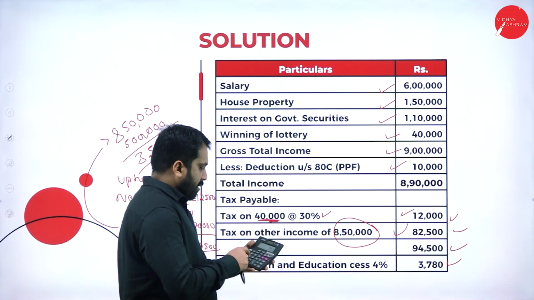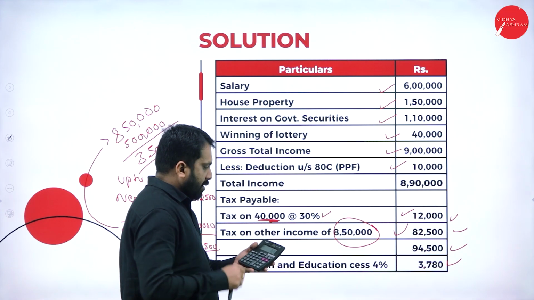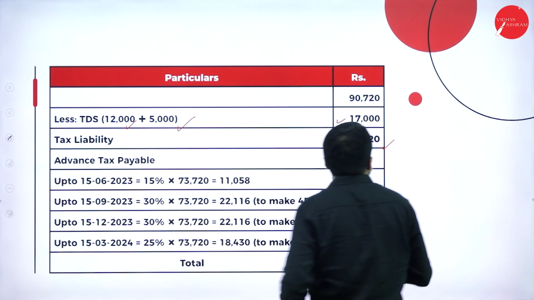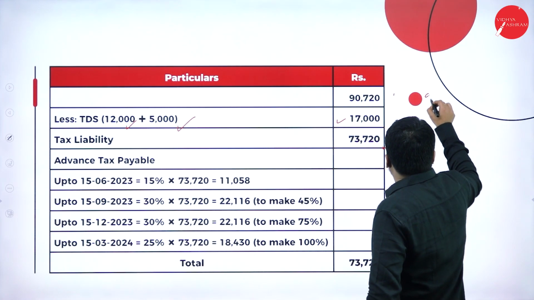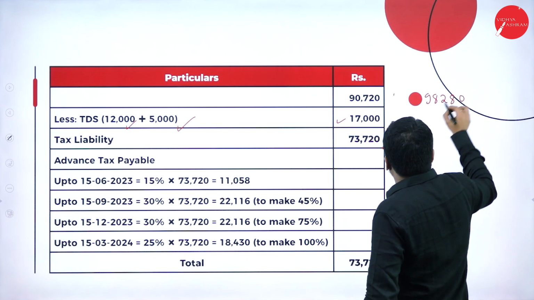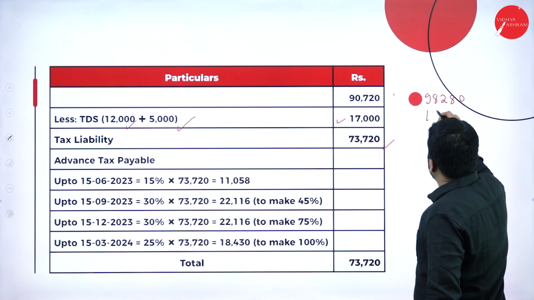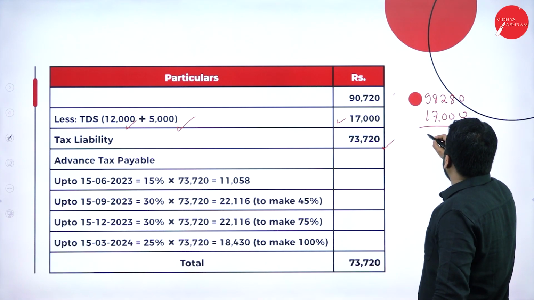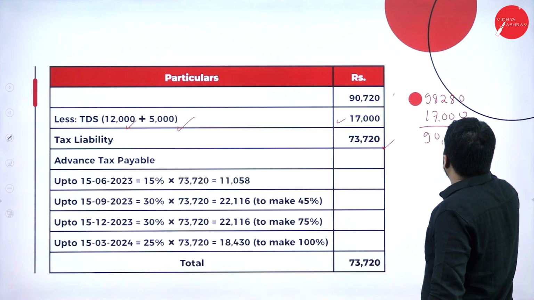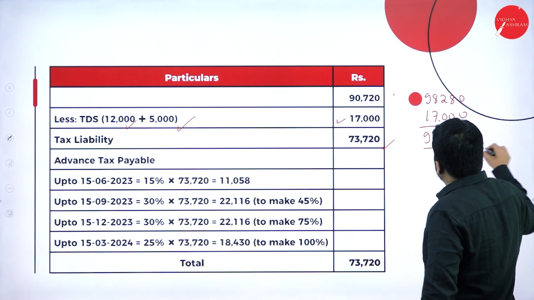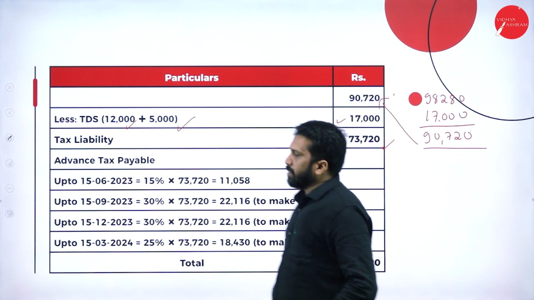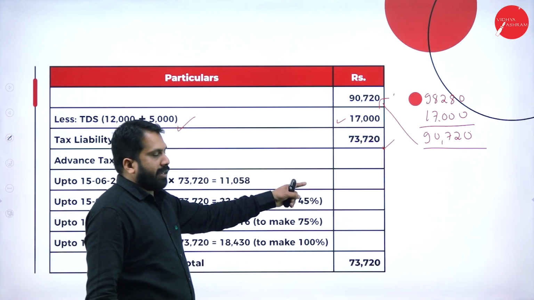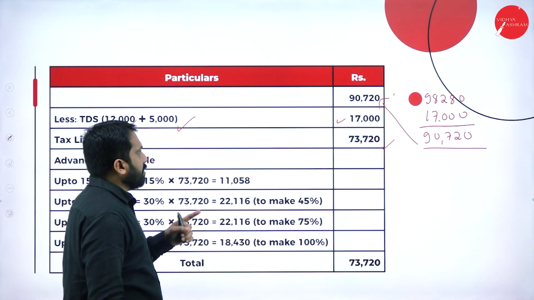94,500 plus 3,780. Your total answer is 98,280. Then minus 17,000. So your answer will be 90,720. Clear? Your answer will be how much? 90,720. After deducting all your deductions and everything, your answer is 90,720.